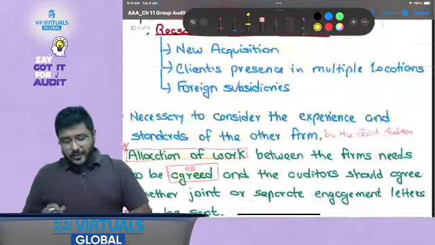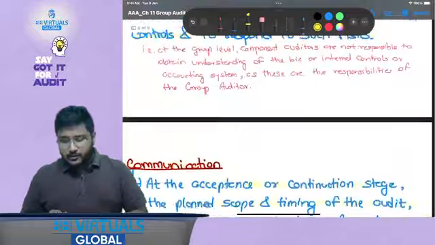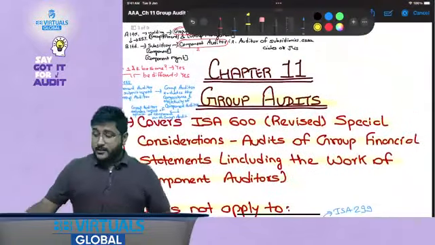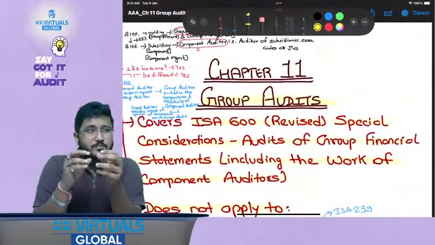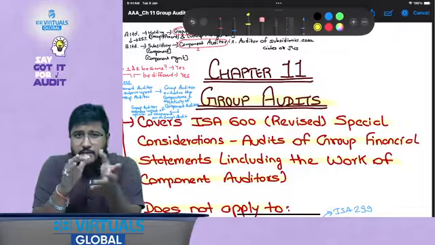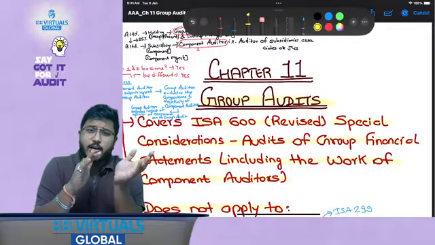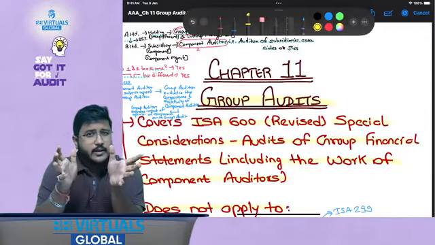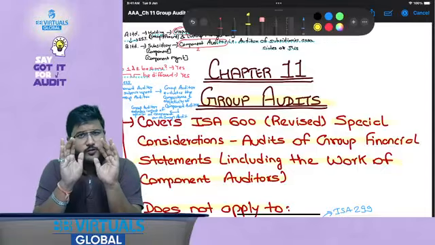With this, we have completed our chapter number 11, which is group audit. I hope you have understood it. This chapter is generally considered a little tough chapter, the kind of chapter which students are unable to summarize. So I hope you have got it.